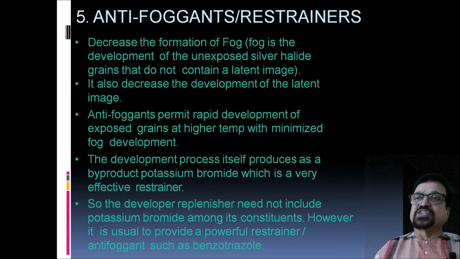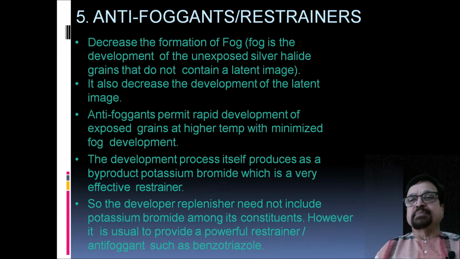Now, antifogants or restrainers decrease the formation of fog. What is the meaning of fog? Fog is the development of exposed silver halide grains that do not contain a latent image. From our point of view, they are not forming a useful image. It also decreases the development of the latent image, so it hinders the process of developing.